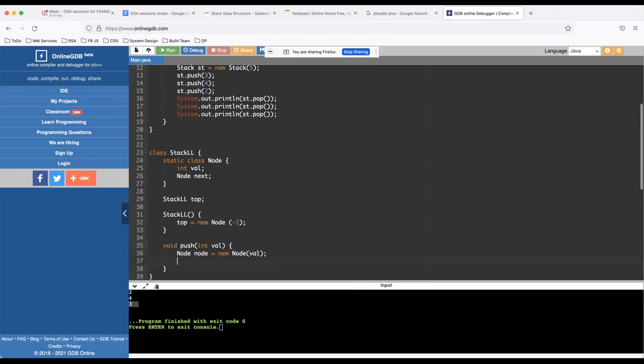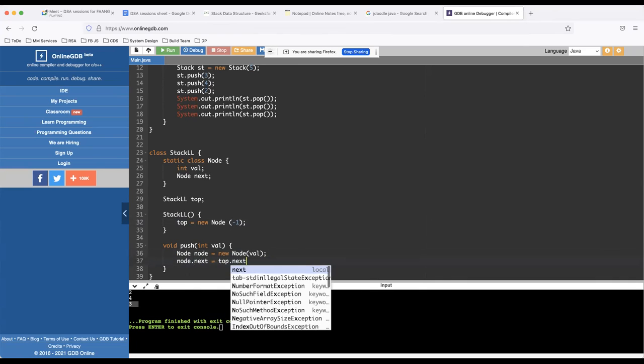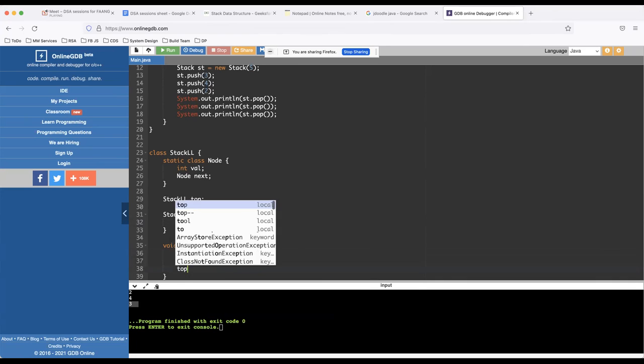And then you can add it on the top, because it has to be added at the head. So when I'm pushing into the stack, it has to be at the top. So you can say that node dot next is equal to top dot next, and top is equal to node.